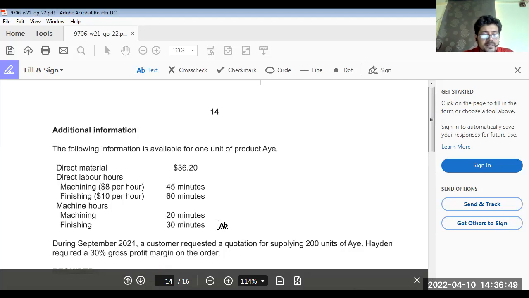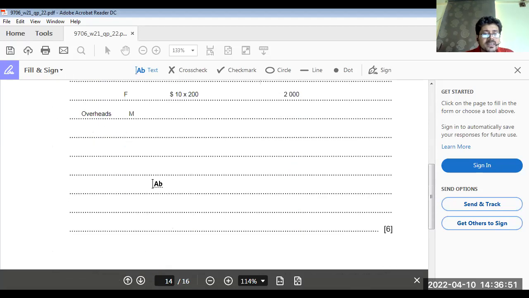Here, for the machining department, the overhead absorption rate was $6.53. 6.53 multiplied by 20 upon 60, 20 minutes upon 60, and then multiplied by 200 units.